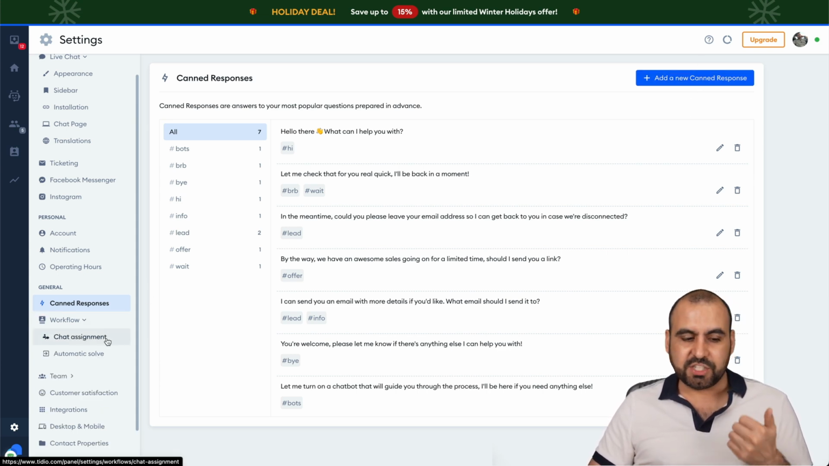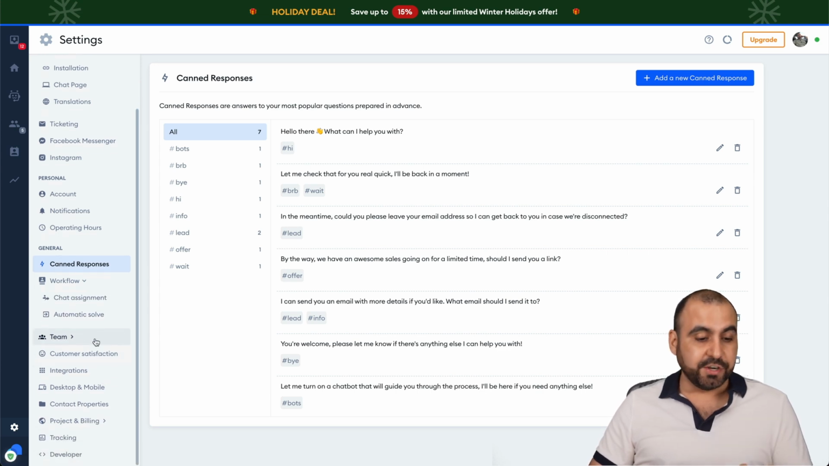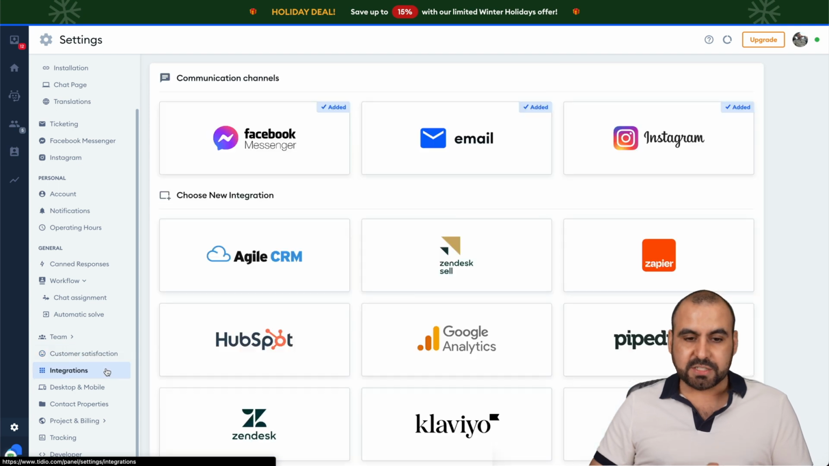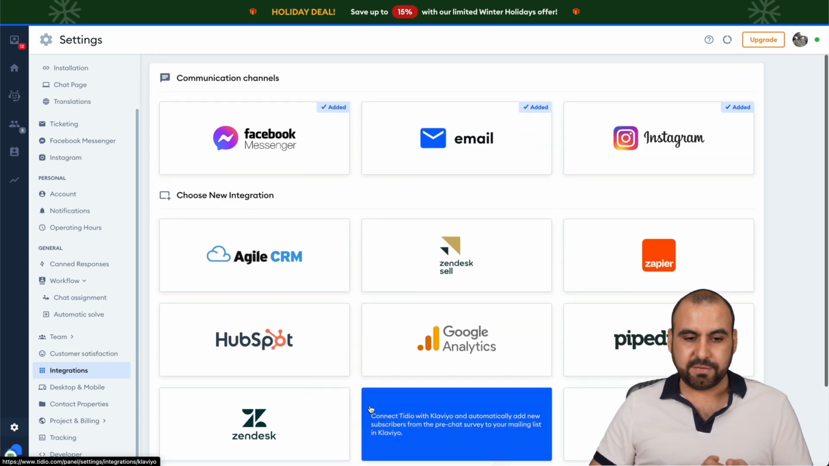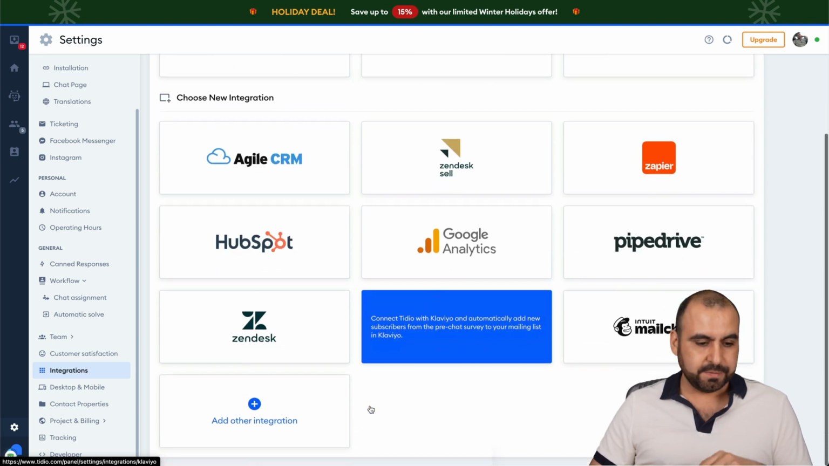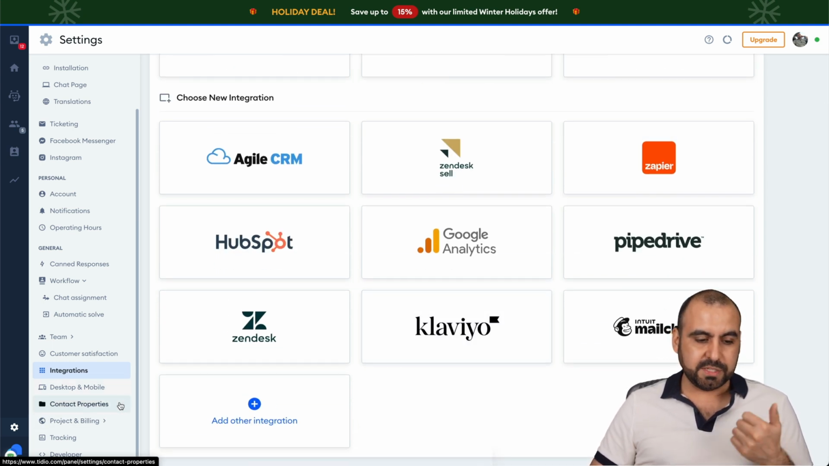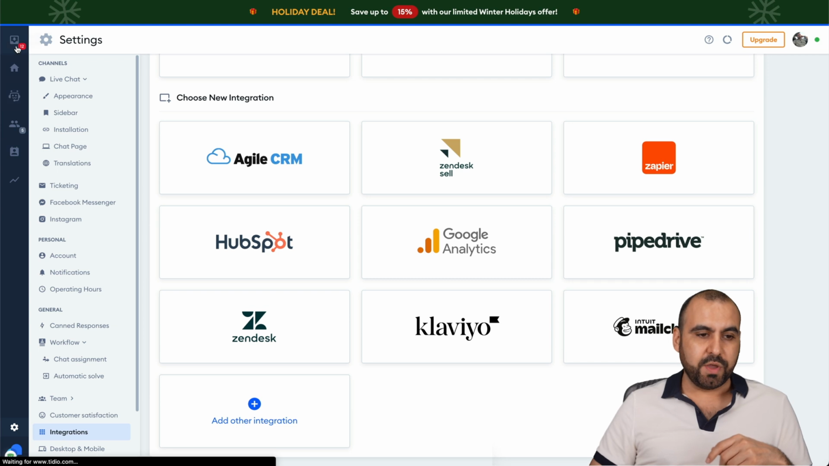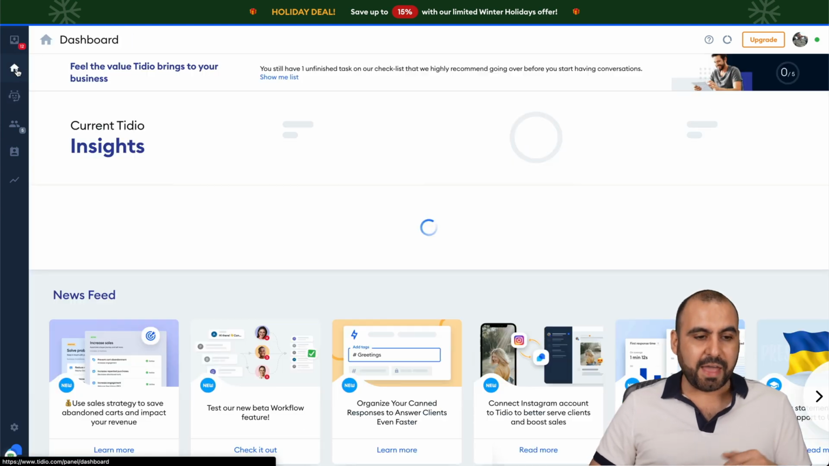Workflows for the settings for this, the chat assignment, the automatic solve, your team members, customer satisfaction if you want to enable this, your integrations. These are the integrations that they have available as of now. The only thing I wish they add is the webhooks. Desktop and mobile options, the contact properties, project billing, and tracking, and for developers to do more advanced features with Tidio. But that is Tidio.